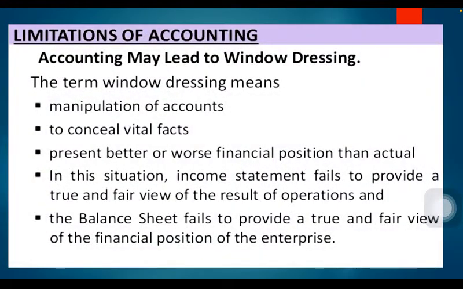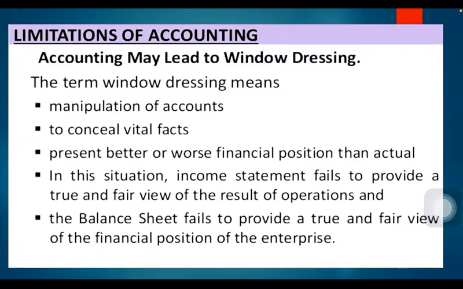Moving ahead with the limitations of accounting. One very important term which is used here is window dressing. As we have visited the malls, we see that in the stores, the owner of the store shows the good quality products in the window or on the shelves, which shows the quality of the products being sold in that store. In the same manner, window dressing is also done in accountancy, whereby the accounts are manipulated to conceal the vital facts, so that we can show the financial position in a better manner than the actual position.